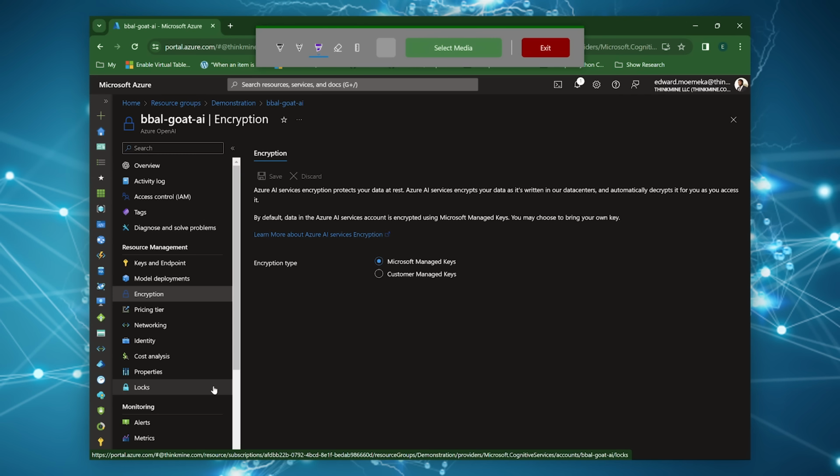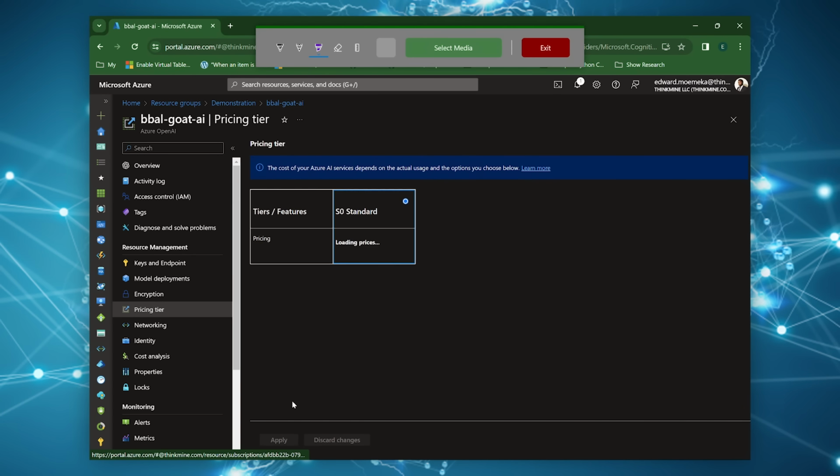Encryption, again, customer managed or Microsoft managed, pretty straightforward. Your pricing tier right now, this is in beta, so I'm not sure that there's actually any price associated with this. I think when this is finally launched, you'll actually be able to see prices. But for this iteration, there's actually no prices that show up here.